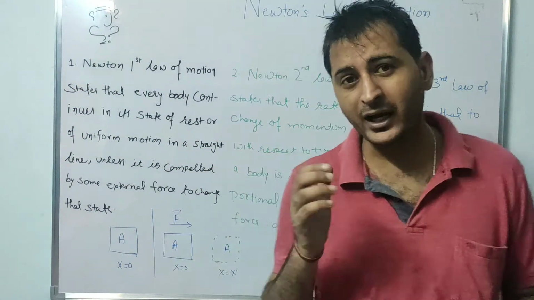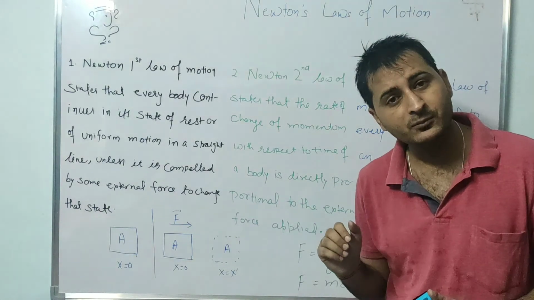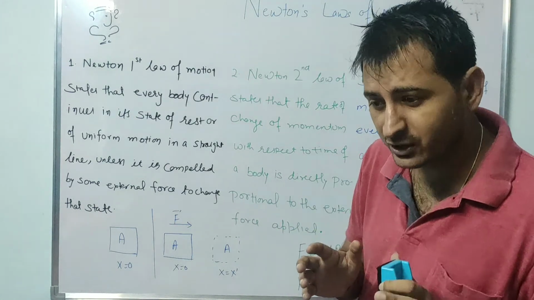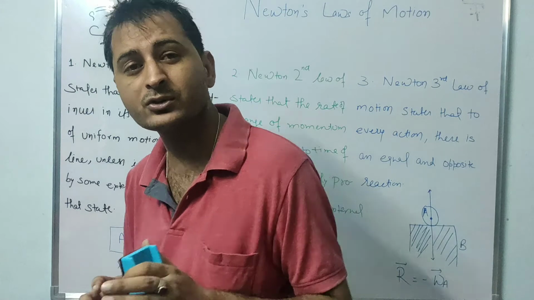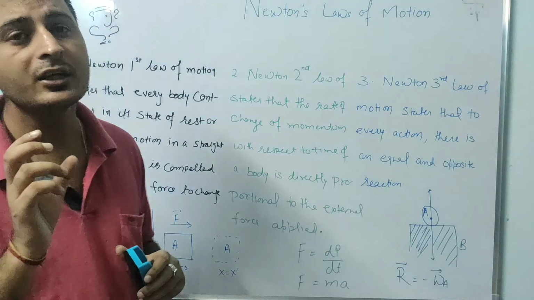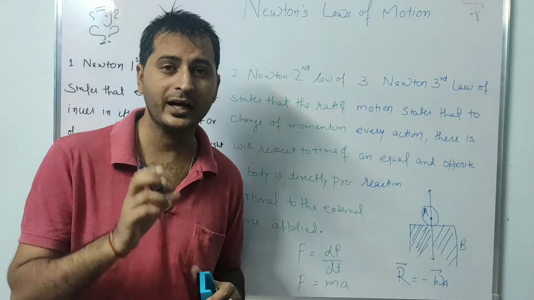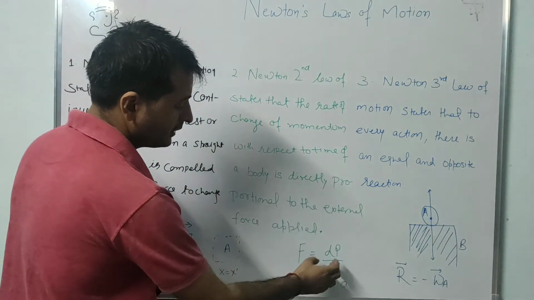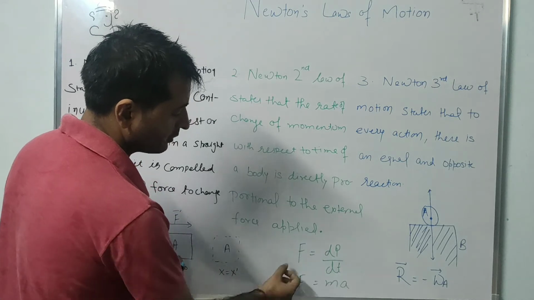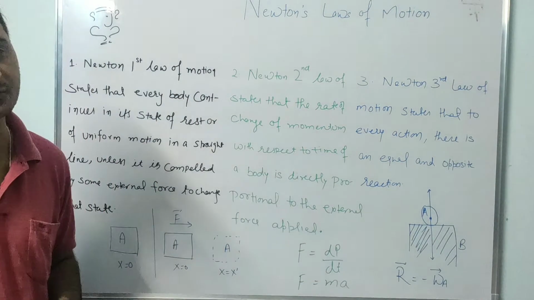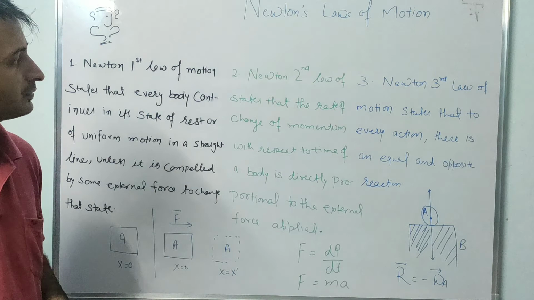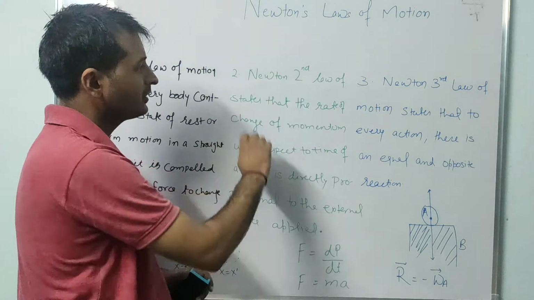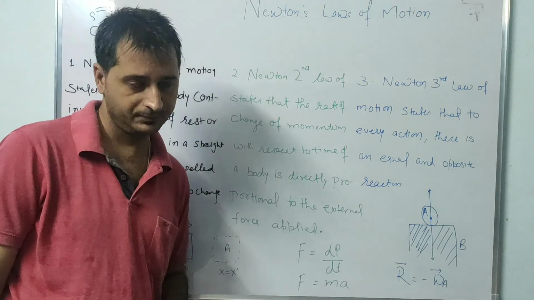At that time, the mass of that object remains constant. Only the velocity changes, and that leads to a change in momentum. So the rate of change of momentum with respect to time is nothing but force. This is simply called Newton's second law of motion.